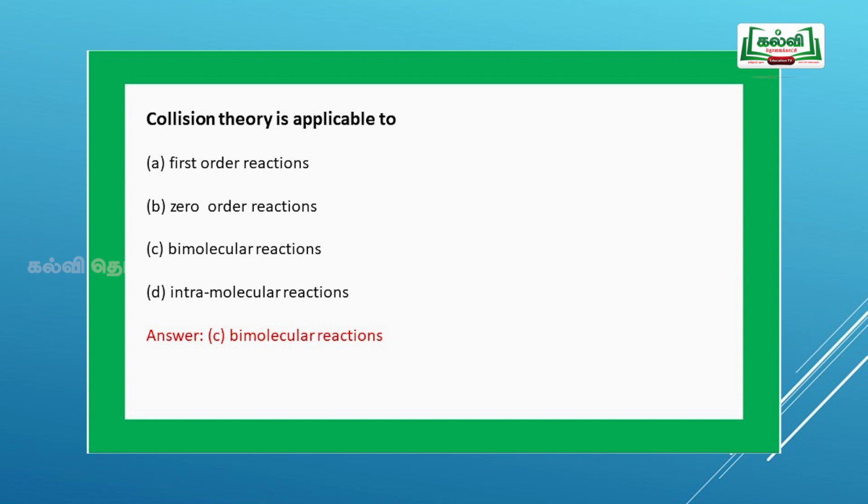If we go through the options, for first order, it depends upon the concentration of any one of the reactants, so it won't be effective. Zero order reaction is independent of the initial concentration of the reactant. For bimolecular reaction, it is more effective. For option D, intramolecular, within the compound, it won't be more effective. Hence for a bimolecular reaction, the collision theory is more applicable. Hence option C, bimolecular reaction, is the correct answer.